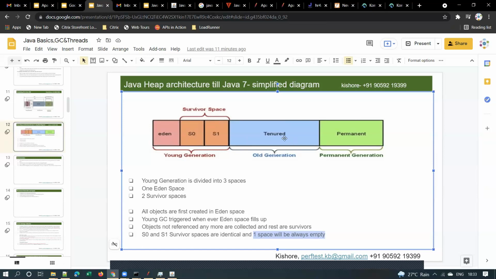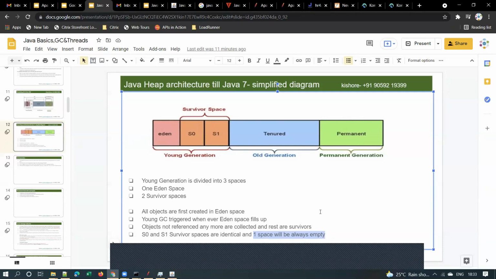The old generation is also called tenured space. Eden space, survivor space, tenured space, and permgen. These are called Eden space, tenured space or old generation, and permanent generation. This is also called perm space, permgen space. Is it clear or confusing?